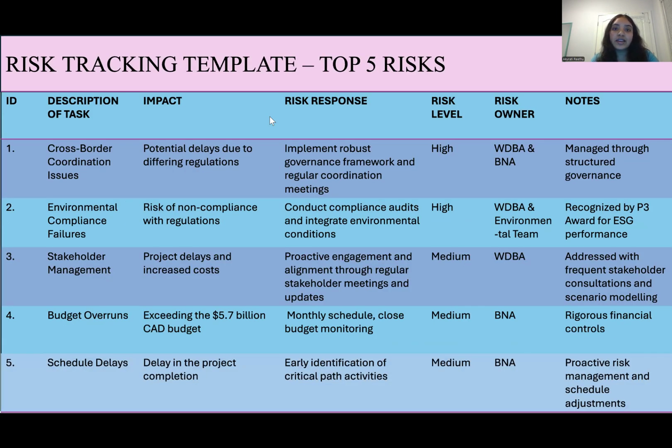This is the risk tracking template highlighting the top 5 risks involved with the project. Let's take a brief look at this. Cross border coordination issues is the description of the risk. The impact would be potential delays due to differing regulations. The risk response would be the implementation of a robust governance framework and regular coordination meetings. The risk level for this is considered to be high. The risk owners are WDBA, Windsor Detroit Bridge Authority, and BNA. It is said that this can be managed through structured governance.